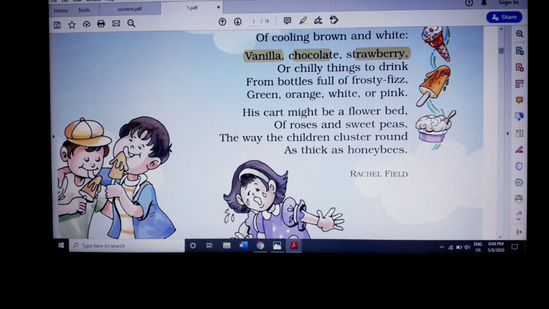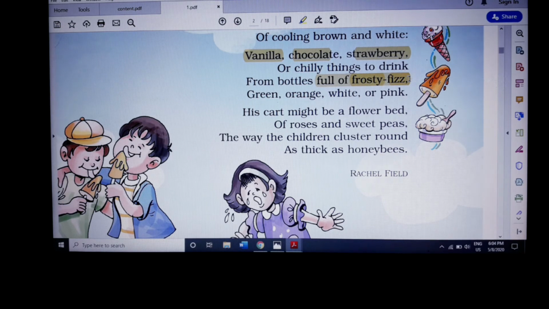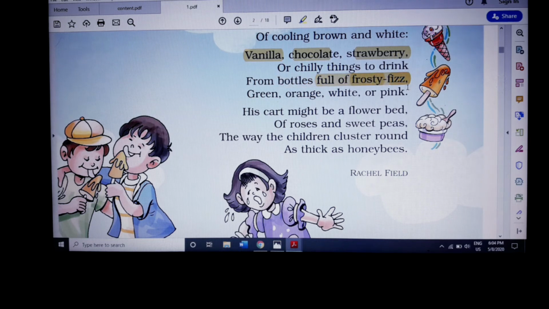From bottles full of frosty fizz. See, frosty means it is cold in nature. Fizz means some kind of a bubble. To be very precise, when you drink Pepsi or 7-Up or Miranda, some kind of fizzy bubbles will come inside the bottle, right children? That is called fizz. So frosty fizz means it is cold, cool in nature, and it has some kind of fizz, that is cool bubbles within that drink. So that drink is filled in the bottles, which is frosty fizz.